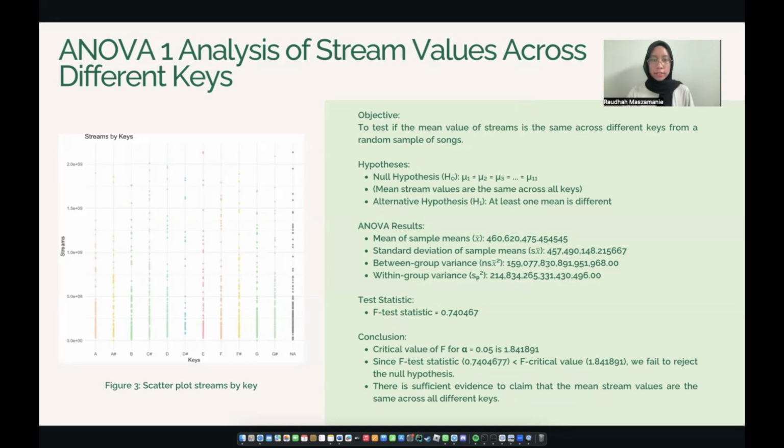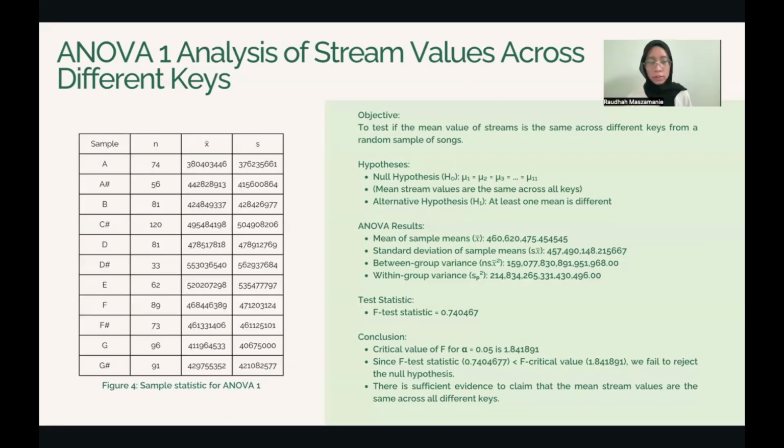For the ANOVA analysis aimed at understanding whether there exists a difference in mean stream values across various musical keys, our objective was to examine this using a random sample of songs. We formulated two hypotheses for our analysis. The null hypothesis states that the mean stream values are equal across all keys, while the alternative hypothesis suggests that at least one mean stream value differs among the keys.